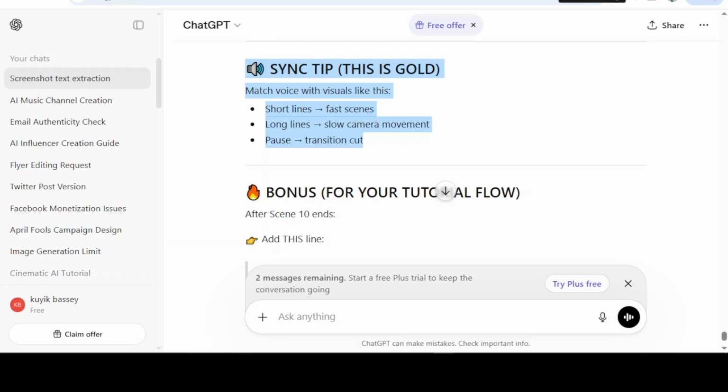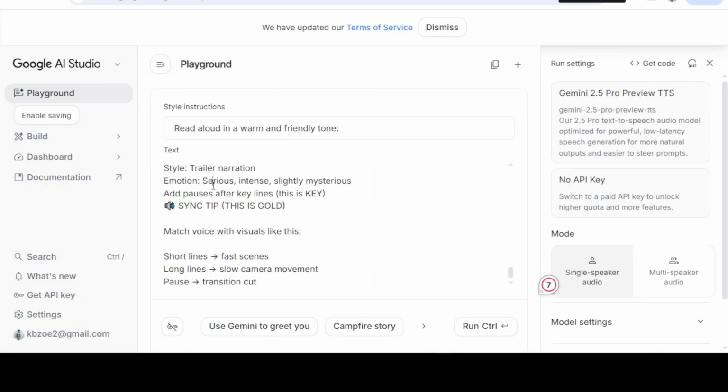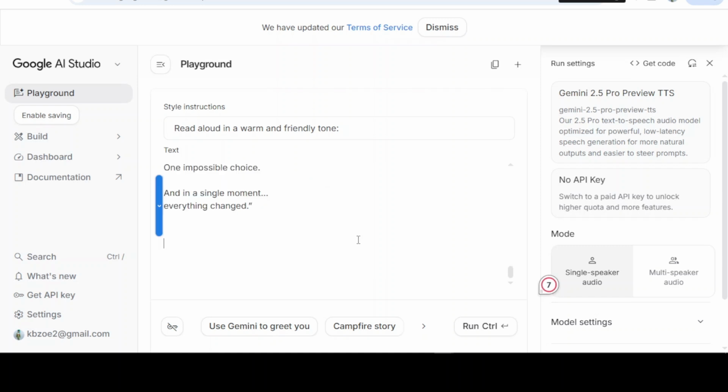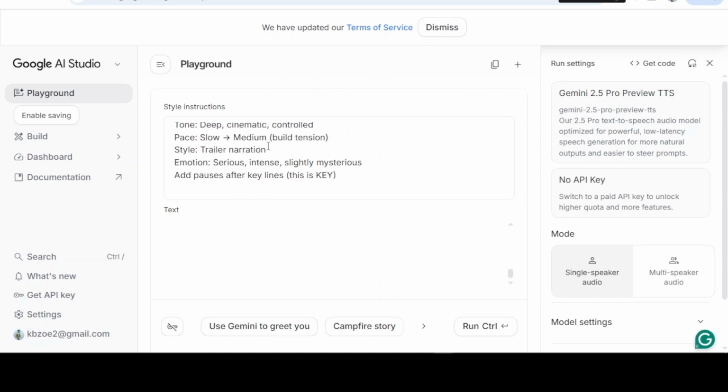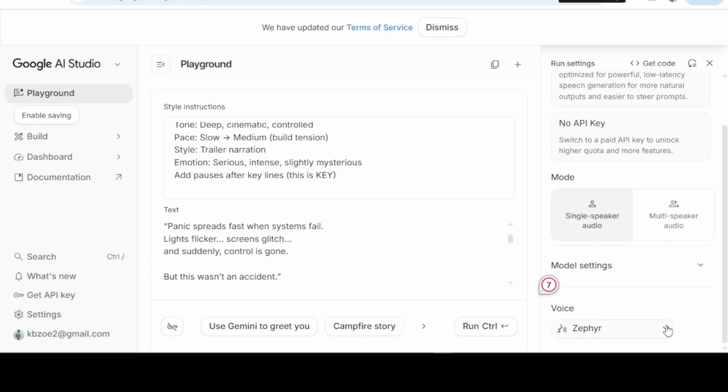Take it to the Google Studio and you're going to paste it here. Beautiful. So remove this part, match the voice with visuals. Cut out this part and place it here where you have this read aloud. Paste it here because this is how you want the voice to sound. Here you are going to head over to these settings and select the voice that we are going to use.